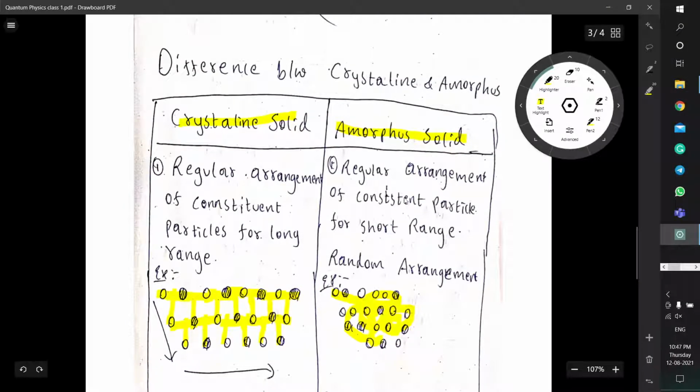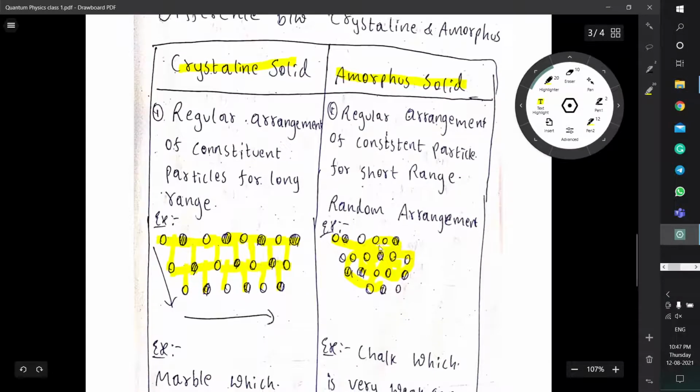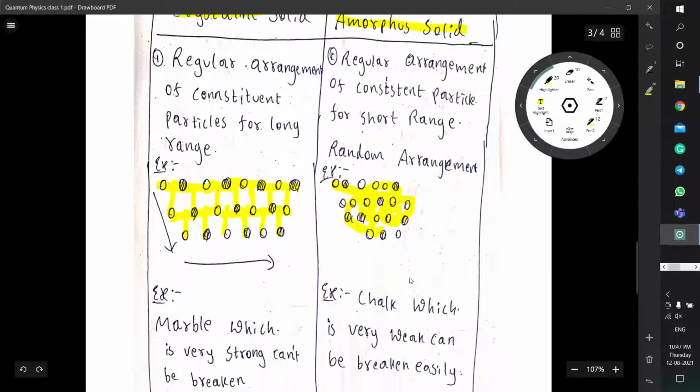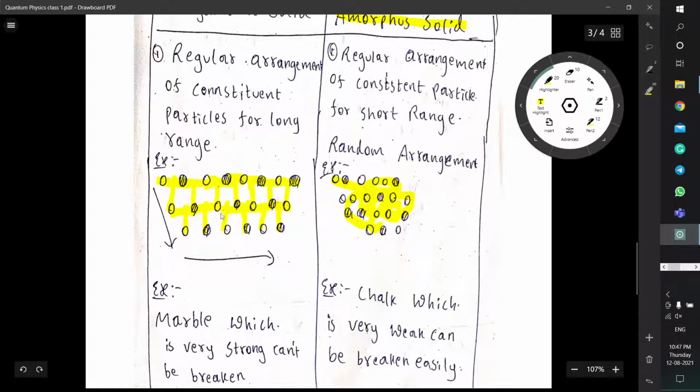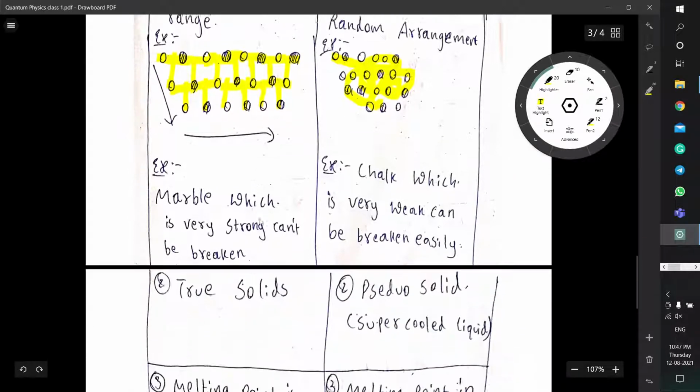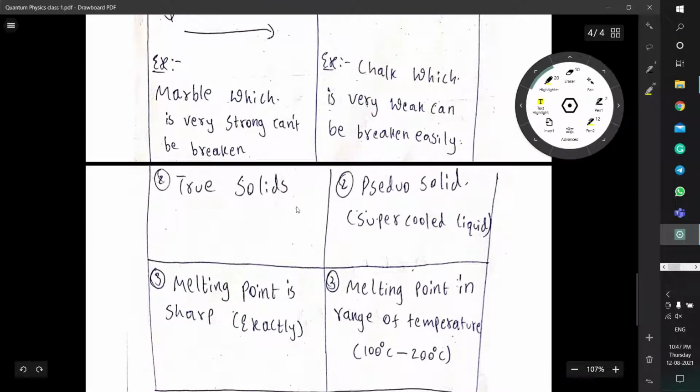So this is about the amorphous solid, a combination of products which doesn't form any particular order. It will be in random ways, whereas the crystalline solid will form a crystalline structure. This is a true solid, and that is a pseudo solid, which is nothing but a supercooled liquid.